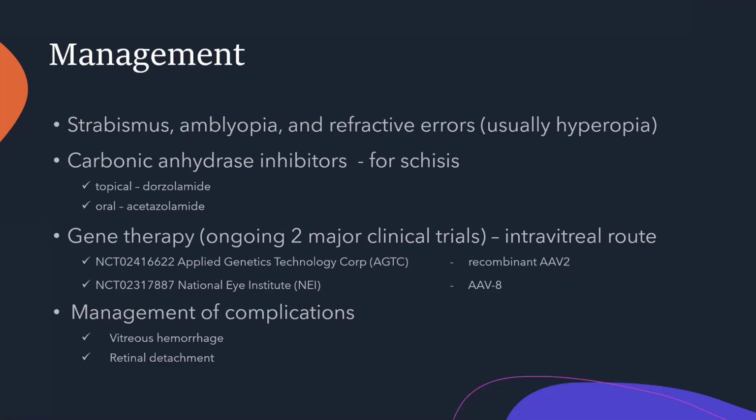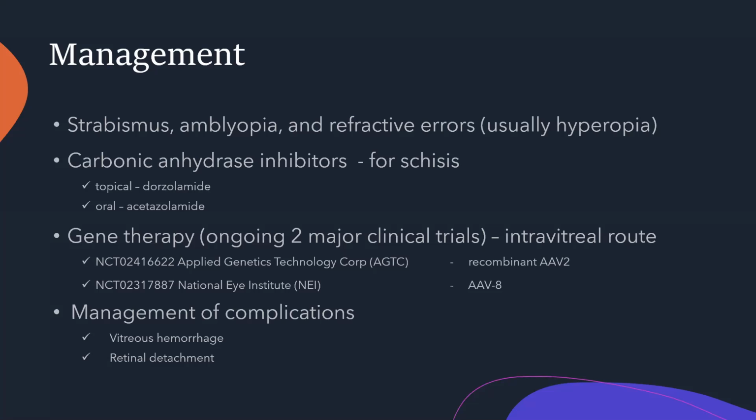Management is basically ambulatory, in the sense that strabismus, amblyopia, and refractive errors need to be corrected. This is the main problem that these patients come up with. Although there are no specific treatments, carbonic anhydrase inhibitors have been attempted, in the form of topical dorzolamide and oral acetazolamide for the schisis. This has equivocal results, but practitioners generally prescribe this.